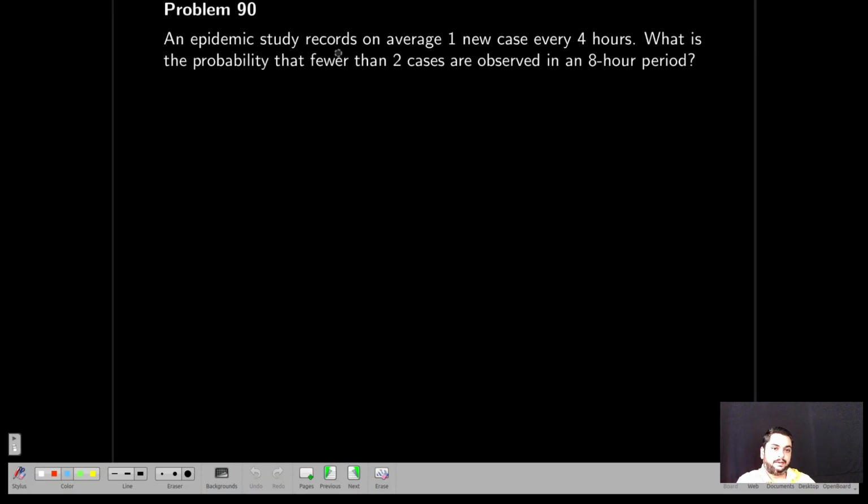Next, an epidemic study records an average of one new case every 4 hours. Every 4 hours means a time interval, so lambda is Poisson distribution. One new case every 4 hours. What is the probability that fewer than 2 cases are observed in an 8-hour period? So t equal to 8 hours. Therefore lambda t is equal to 2.